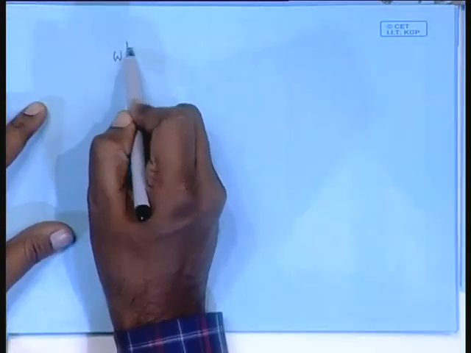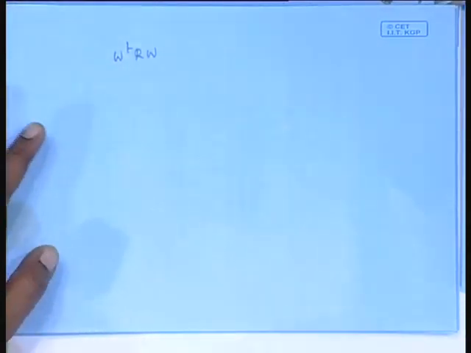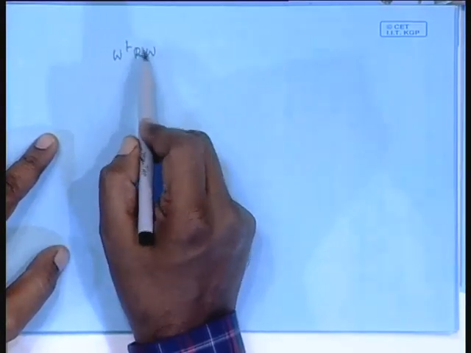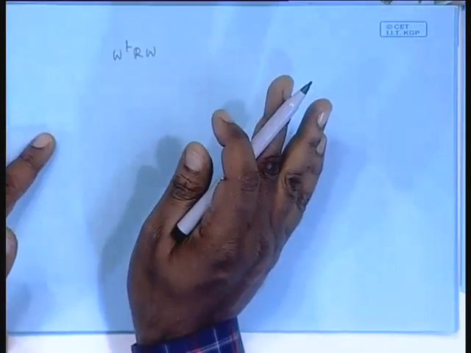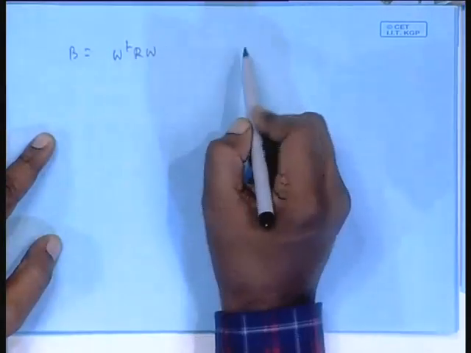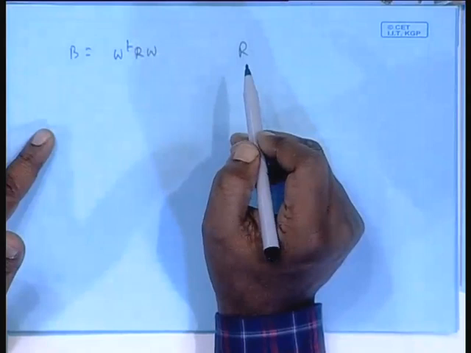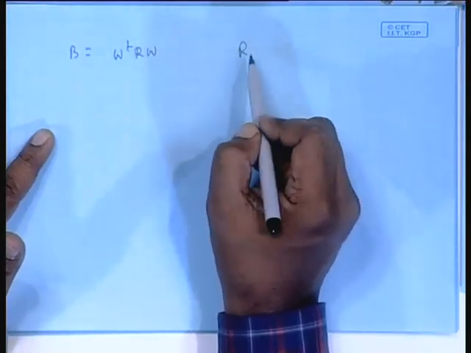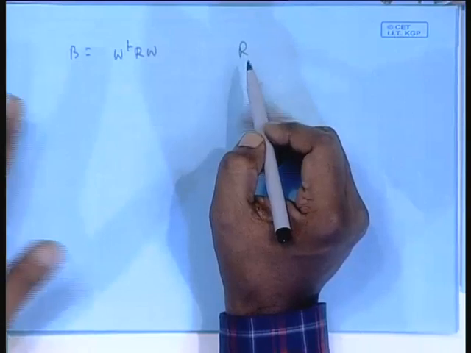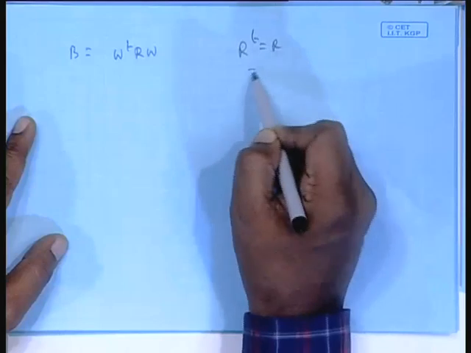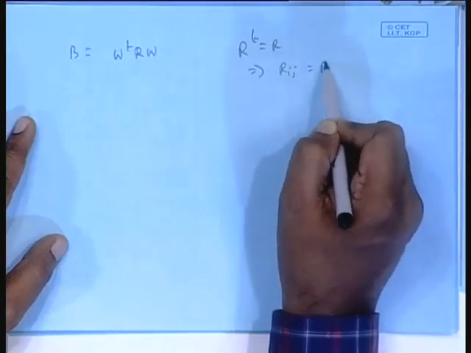This was simple. So, remember this formula, but there is another result I have to prove. If you have a thing like W transpose R W, it is a scalar: row vector, matrix, column vector. Matrix times column means one column, row into column, scalar. You call it B, and given that R is Hermitian. In fact, it is a real matrix. So, R is given, and since we are dealing with the real case, R Hermitian means basically R is just symmetric, R transpose equal to R, meaning R i j and R j i are the same.